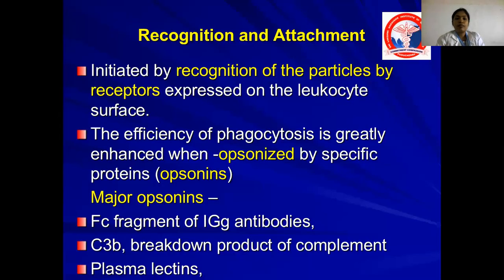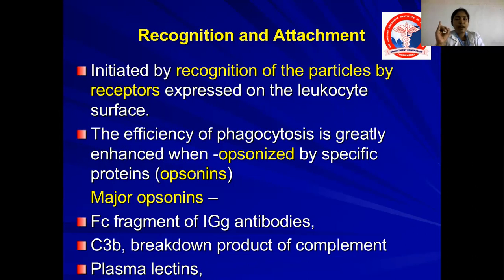Phagocytosis is initiated by recognition of particles by receptors expressed on the leukocyte surface. The efficiency of phagocytosis is greatly enhanced when the particles are opsonized by specific proteins. These proteins are called opsonins. Opsonins are proteins which bind to the surface of the bacteria, which makes it a tasty target for the WBCs, and help in increasing the efficiency of WBCs for phagocytosis. So now let us see what are all the major opsonins we know of.